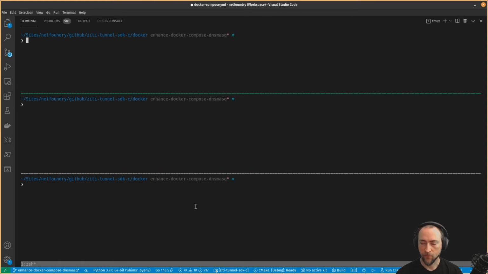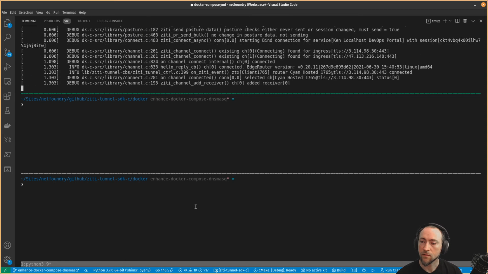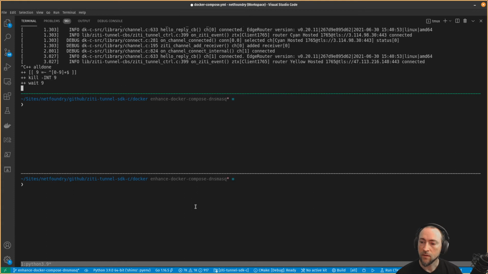So first I'll run the tunneler itself. I just remembered that if I don't give it an environment variable name, it'll load all of the identities from the current directory, which could be what you want in some cases, but this is what I want.